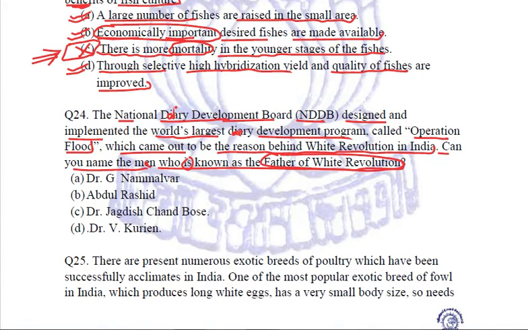And who is he? He is not G. Namalwar. He is not Abdul Rashid or Dr. Jagdish Chandra Bose. He is Dr. V. Kurian. He is the one who is known as the father of White Revolution. If you know, perfectly fine. If you don't, please make sure such type of questions which are name specific, you need to learn them, and for that you need to note them down. Clear? Let's come to the next question.